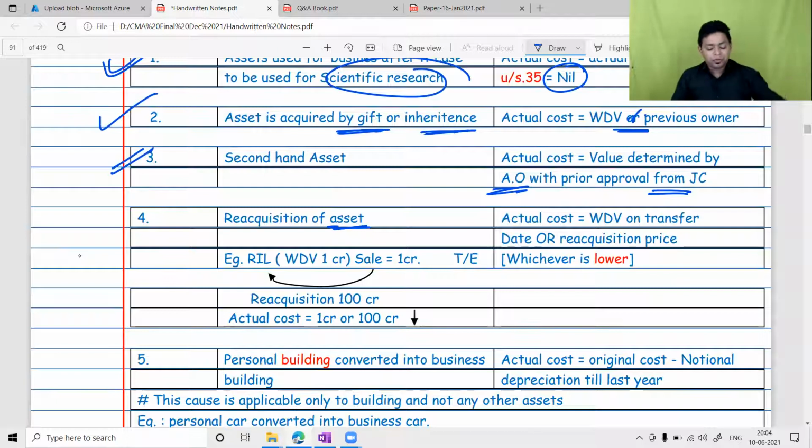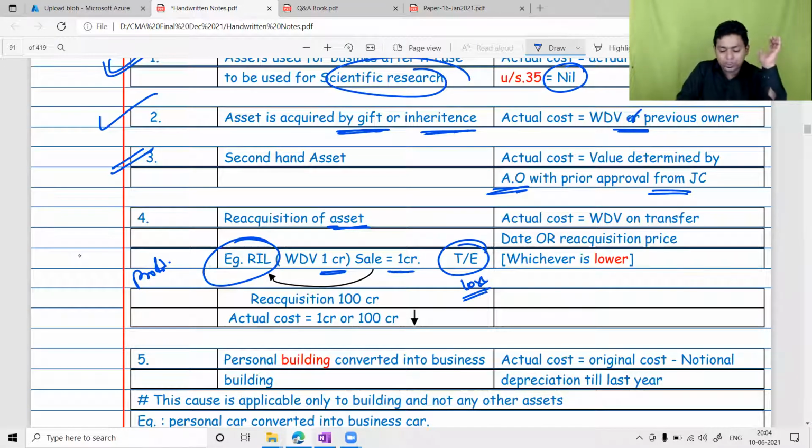So what do you mean by reacquisition of asset? Take Reliance Industries and Triveni Engineering. Reliance is a highly profitable company and Triveni is a highly loss-making company. Reliance, for evading tax, sells an asset having WDV of 1 crore for 1 crore. This is the first transaction. There is no profit and no loss in the books of Reliance. After a few days, Reliance reacquires the asset from Triveni Engineering for 100 crore.